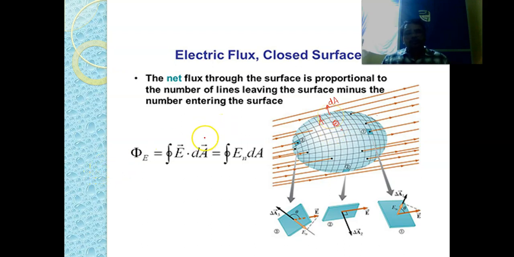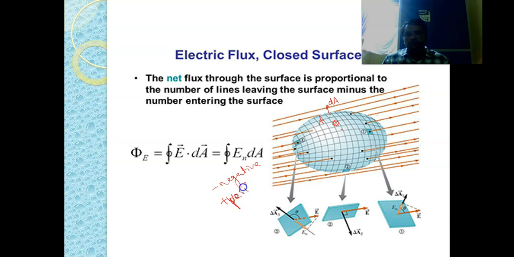Now the electric field lines which are entering into this particular surface are taken as negative. Electric field lines which are going into the surface are taken as negative. The electric field lines which are emerging out of the surface are taken as positive.